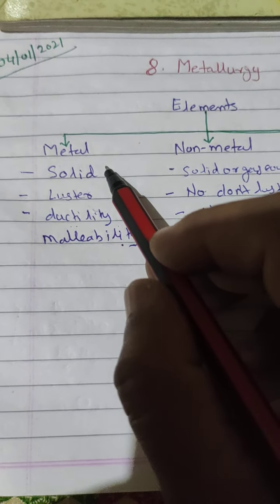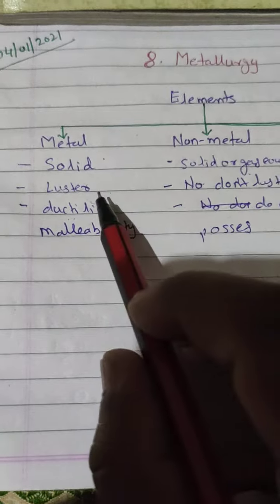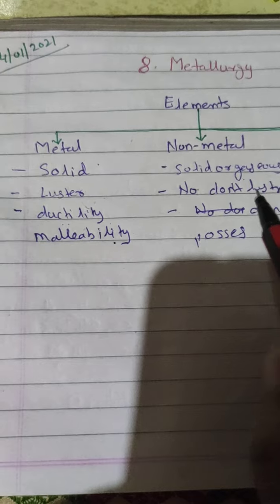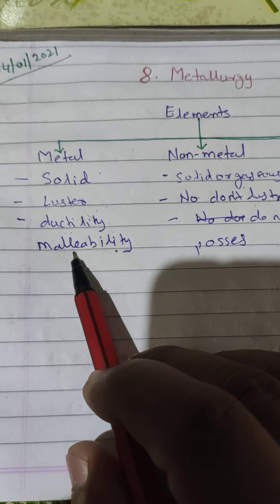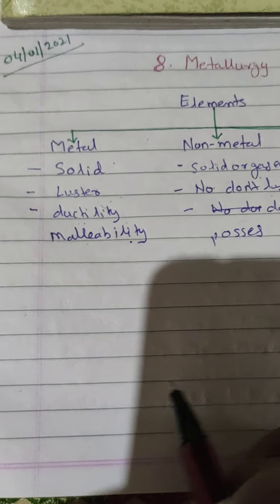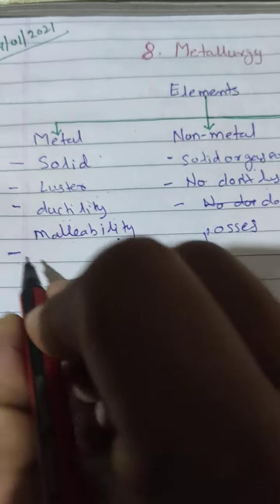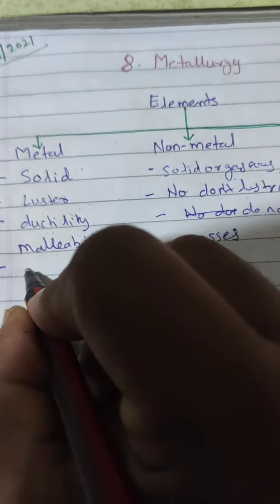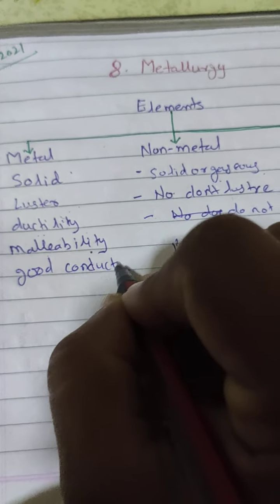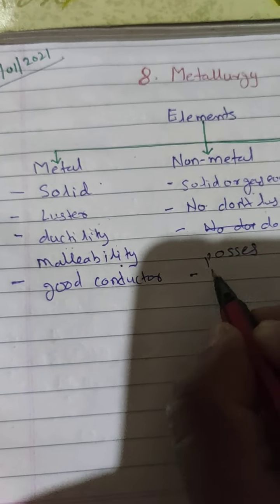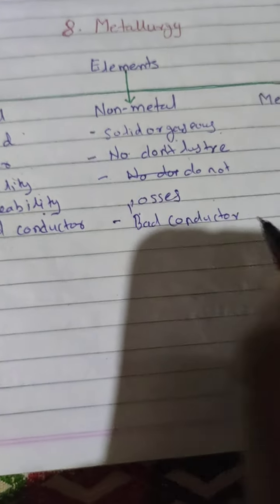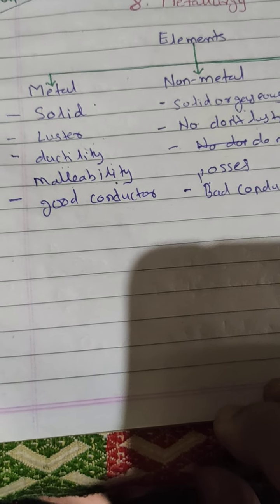So the first property is metals are solid, non-metals either solid or gaseous. Second property is metals have luster, non-metals do not. Metals are malleable and ductile; non-metals do not have these properties. Then the next property is all the metals are good conductors of heat and electricity, and non-metals are bad conductors of heat and electricity.